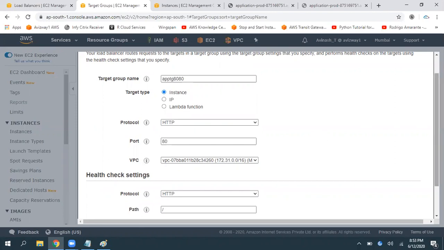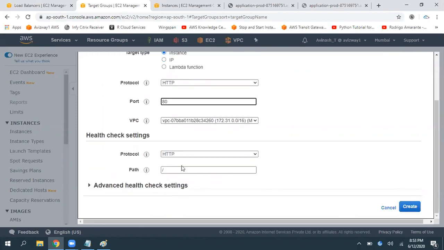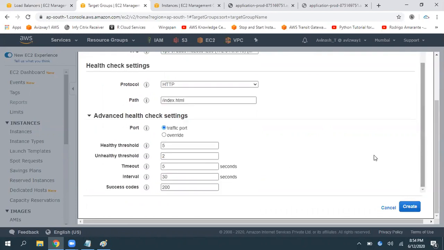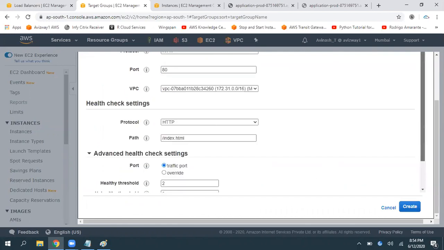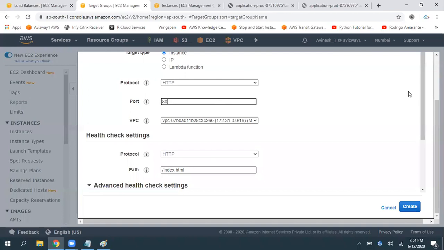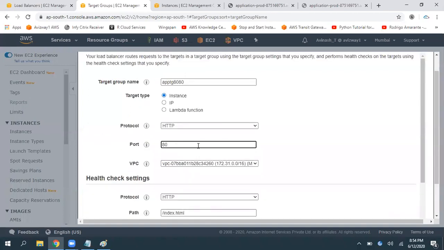Your application is going to communicate on port number 80 only, but we are redirecting on the load balancer, and I'm going to perform health checks on index.html. Same settings, nothing new. Two health checks, two unhealthy, request timeout is 2 seconds. For every 5 seconds, I'm going to perform a health check. So don't modify this. If you are modifying this, application will not work.